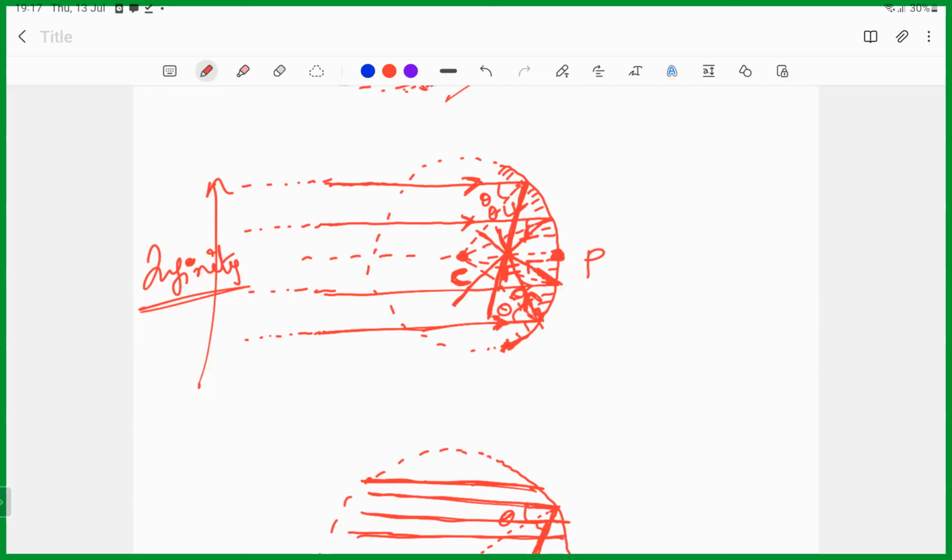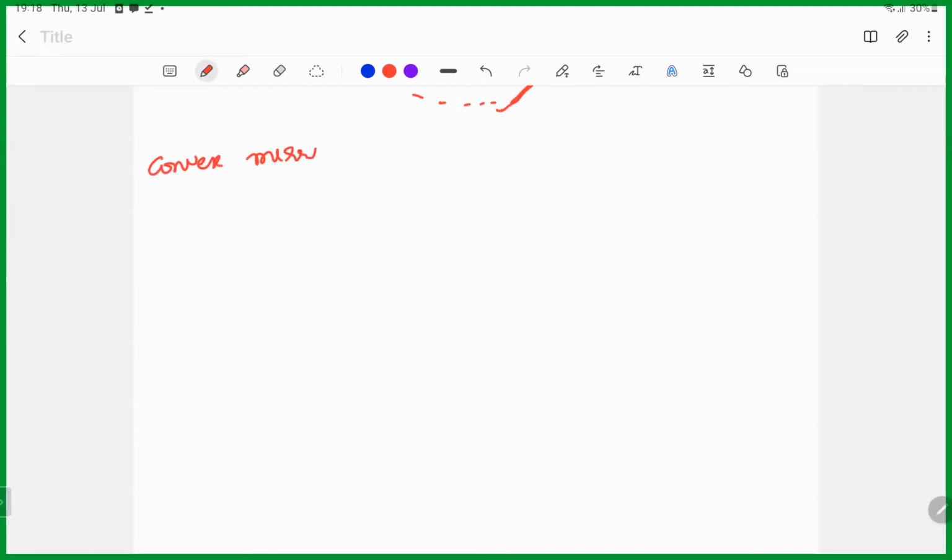Now we see the convex mirror. For a convex mirror, the reflecting surface is outside, right?